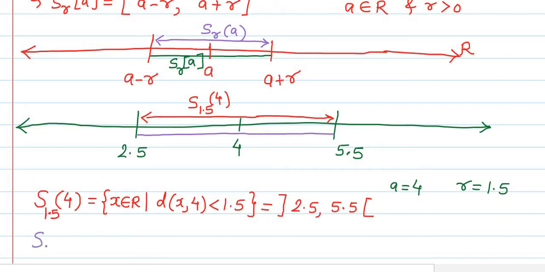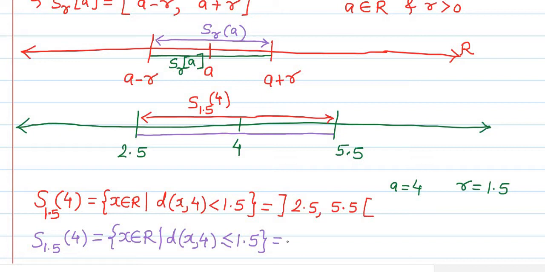So the closed sphere with radius 1.5 and center at 4 is nothing but the set of all real numbers, all x belonging to R, such that the distance of x from 4 is less than or equal to 1.5. So less than or equal to 1.5 means here in this case it will be the closed interval from 2.5 to 5.5.